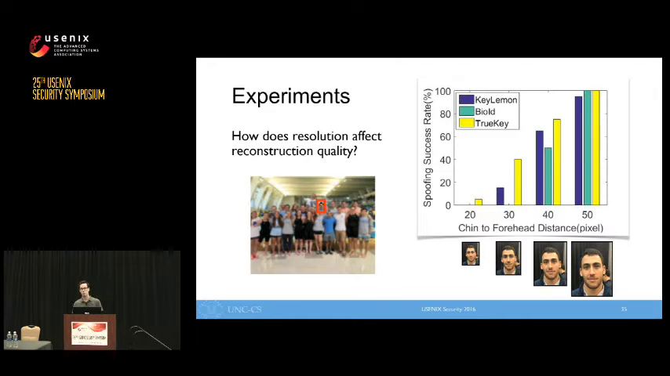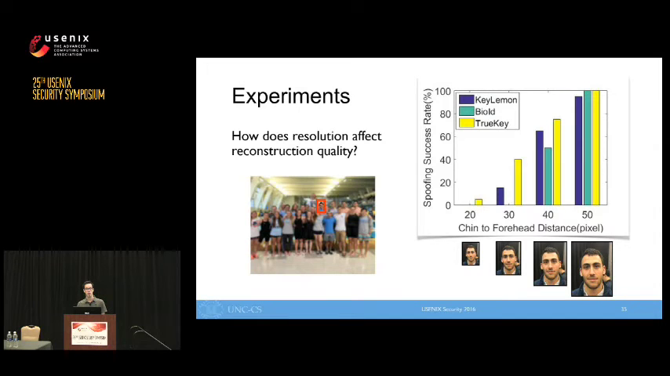This is especially important for group photo images. The question we ask is, how small can they be to still be useful? To this end, we tried performing reconstruction using downsized versions of the indoor forward-facing image, with the chin to forehead distance from 20 to 50 pixels.